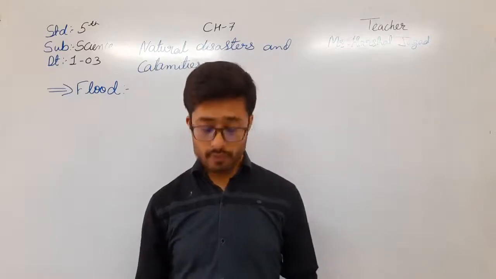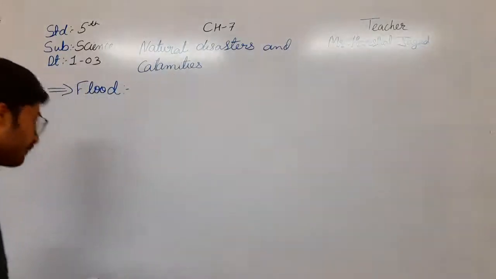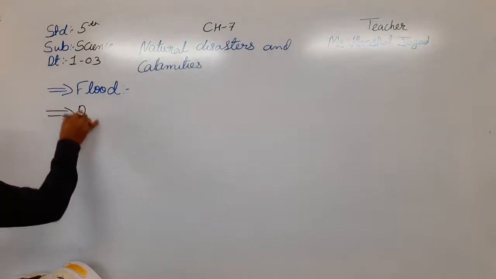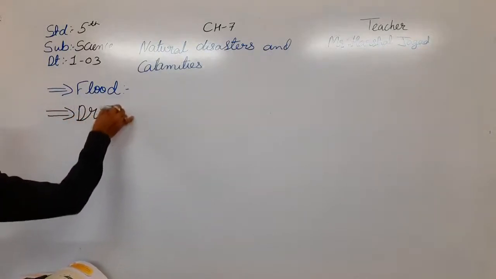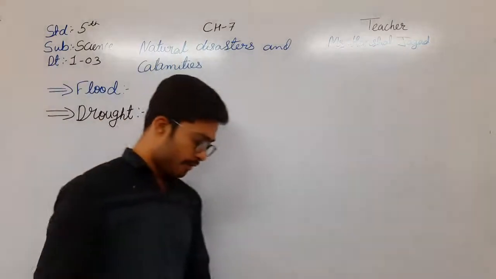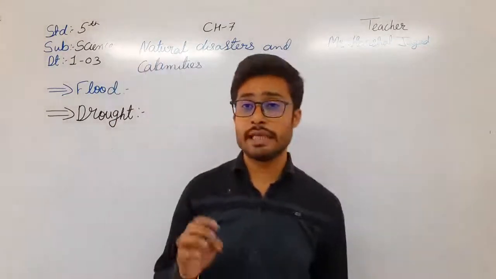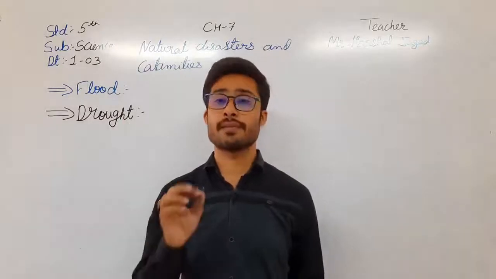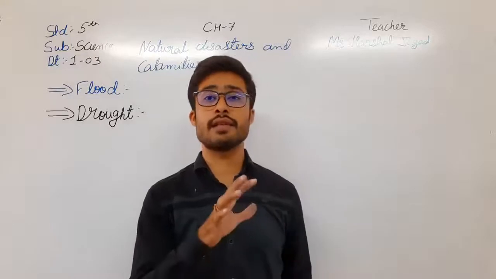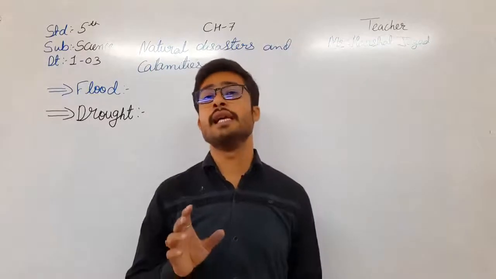Then, moving towards the drought. So what is drought first of all? Drought, that is, monsoons in India are irregular. Monsoons in India are irregular, meaning there is not a specific time of the monsoon, and in some years it rains, in some years there is no rain. So in India the monsoon is irregular.